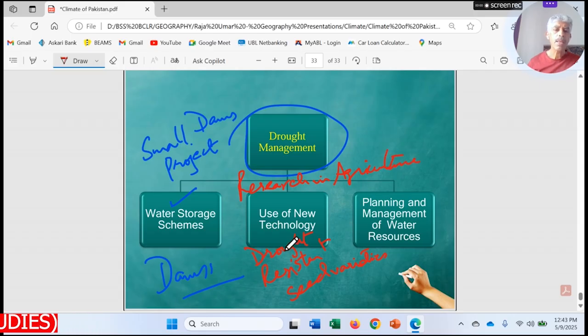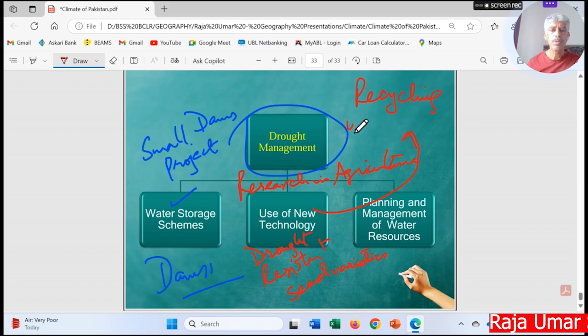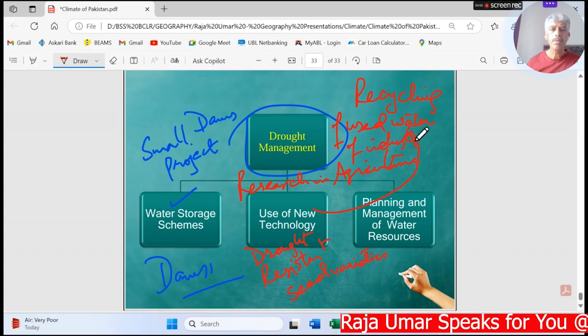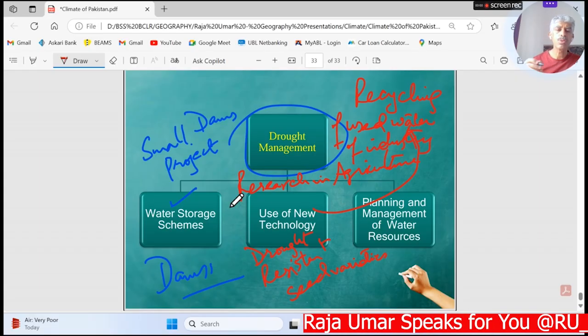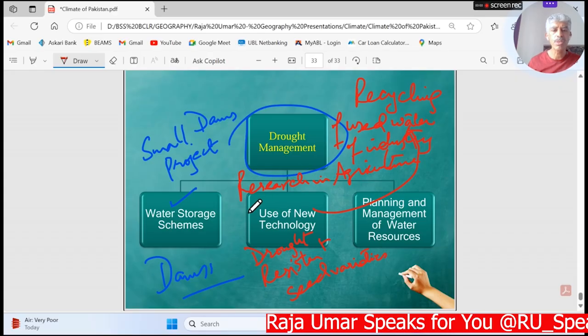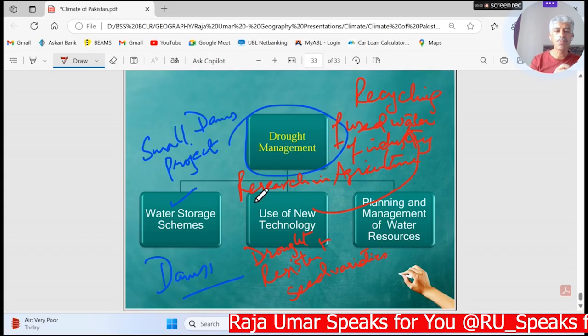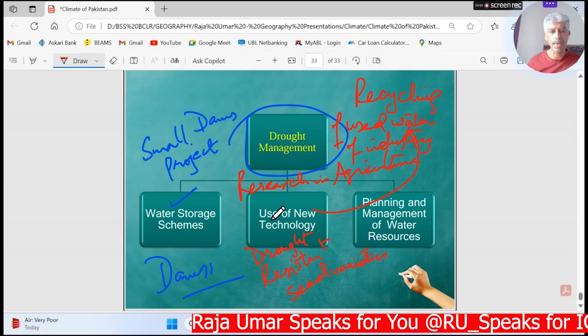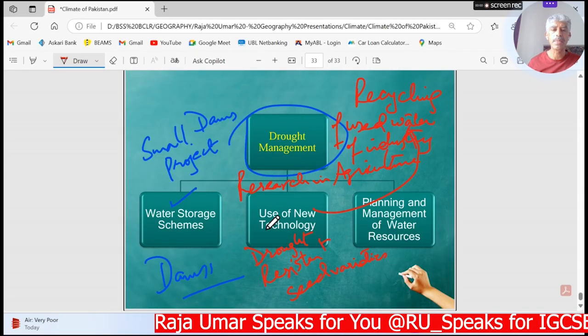Secondly, we should be recycling water from industry. Recycling of used water of industry, so that the water can be used again and again in the same industry, and that would put less burden on other water sources like canals, dams and tube wells.